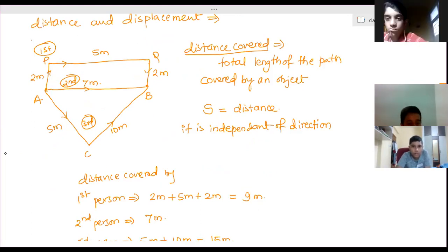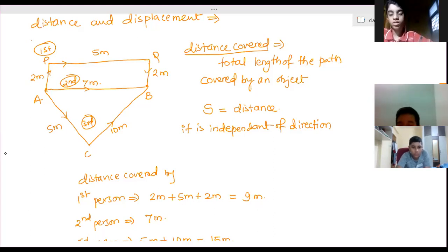Now, displacement. Till now, we were using the words displacement and distance as the same, but actually there is a difference. These two are not the same. They are completely different from each other. Now, what do you mean by displacement? Displacement, the name itself, means the person has changed position.